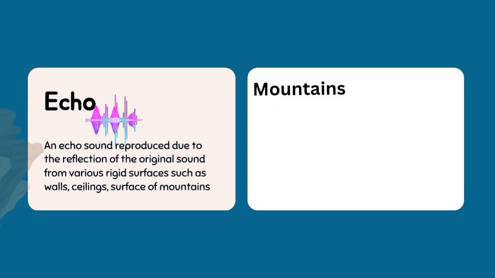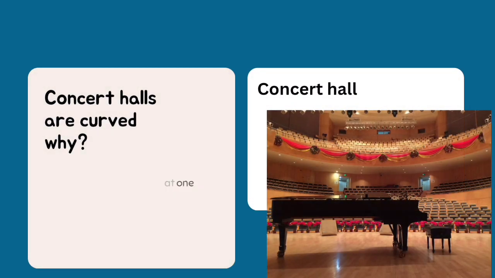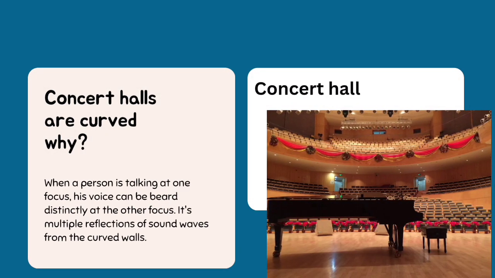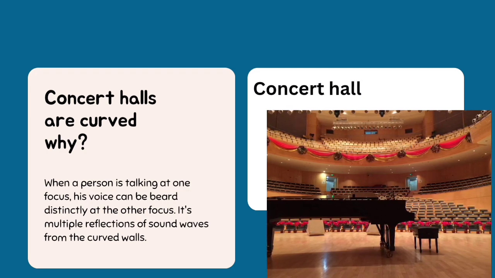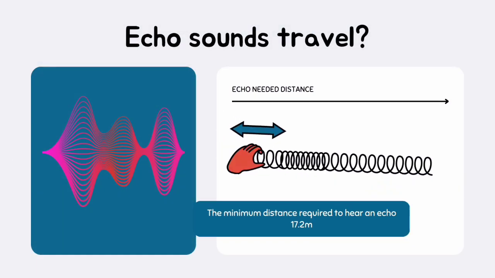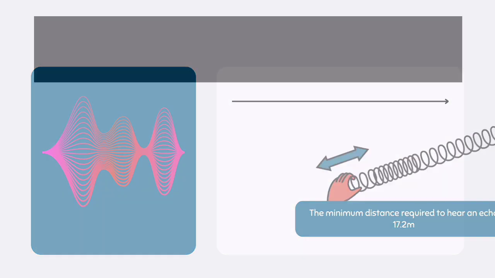Example: dolphin. Echo: an echo is sound reproduced due to the reflection of the original sound from various rigid surfaces such as walls. Examples: concert halls or curved walls. When a person is talking at one focus, his voice can be heard distinctly at the other focus through multiple reflections of sound waves from the curved wall.